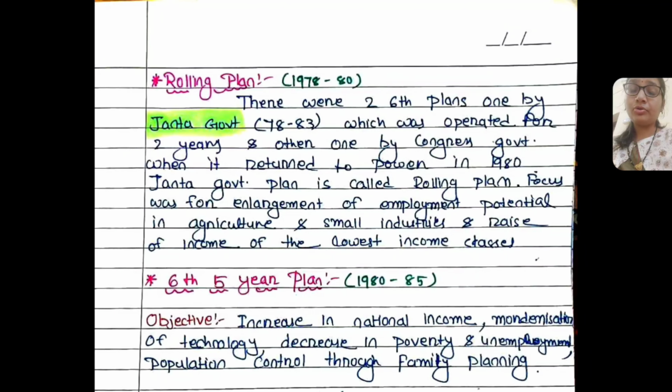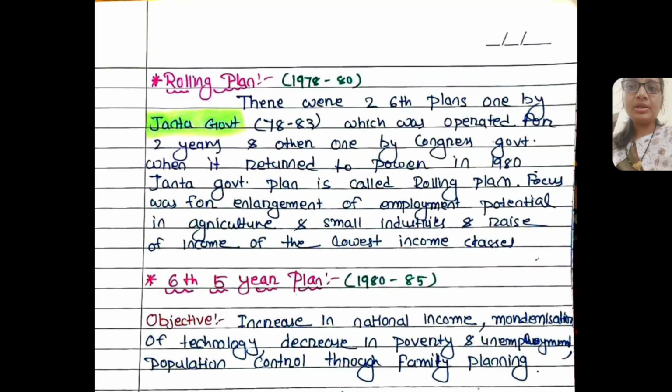Then the sixth rolling plan. Actually there were 2 sixth plans formulated: first by the Janata Dal from 78 to 83, and second by the Congress government, which, when returned to power, formed another sixth 5-year plan. Janata Dal ruled from 78 to 80.